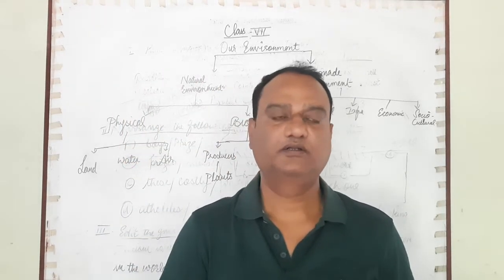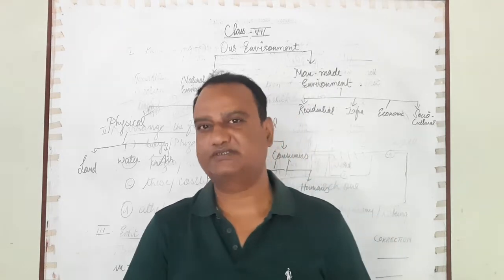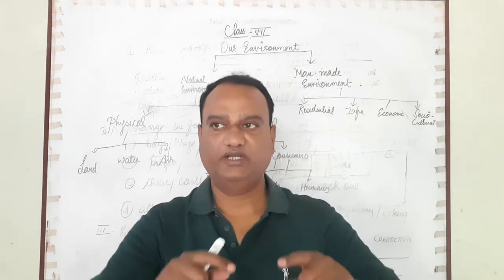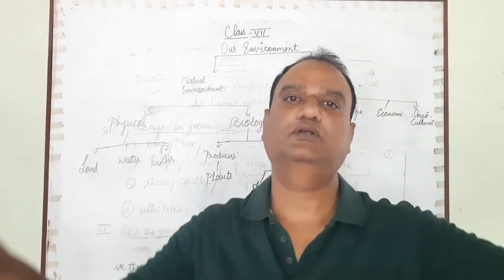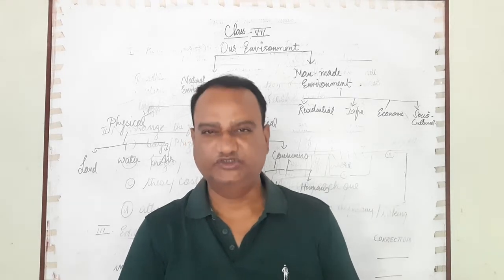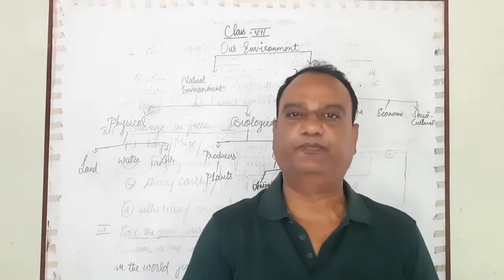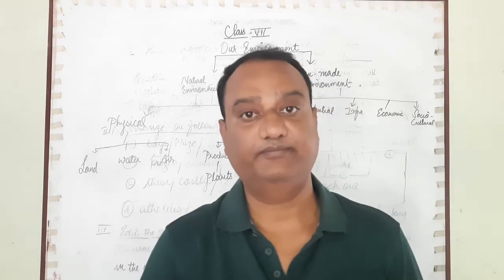The first thing, how can we define our environment? As the name itself suggests, everything that is found in our surrounding can be called our environment. In other words, the geographical conditions that prevail in our surrounding is called our environment.